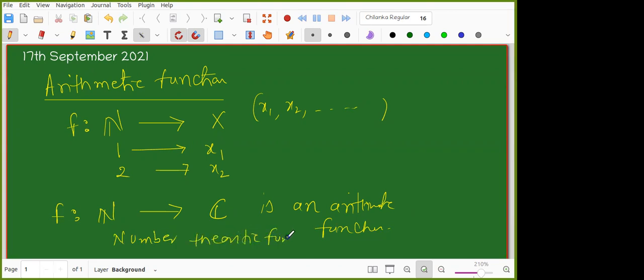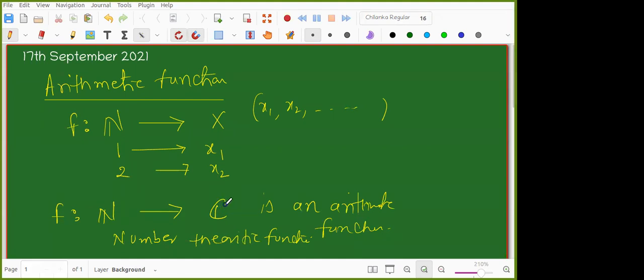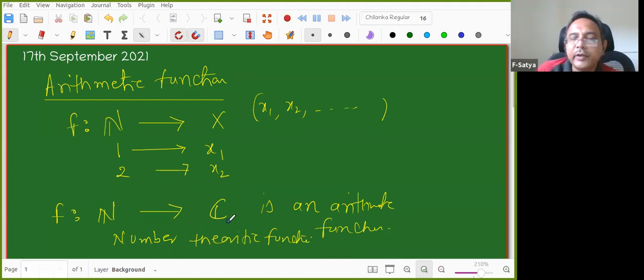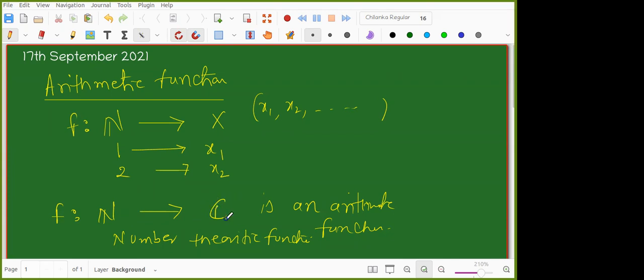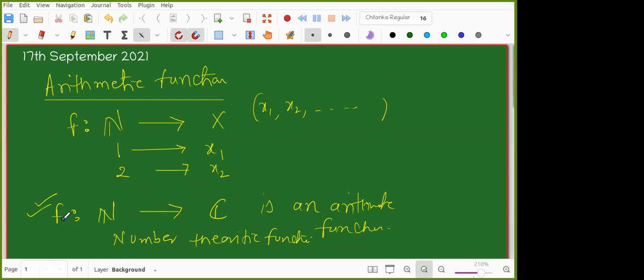Excuse me, sir. Yes, please. Didn't you say it was N to R? No, I am telling N to complex numbers directly. So I am defining it like this, but we can restrict. I told you it is a codomain, so I can restrict to real numbers whenever needed. If the range is all real numbers, then I can simply take it as R. But more generally, I define it like this. Okay, sir, got it.